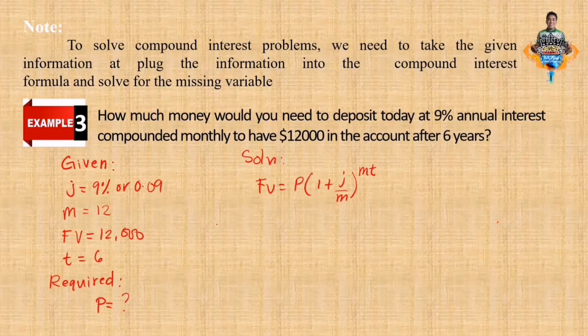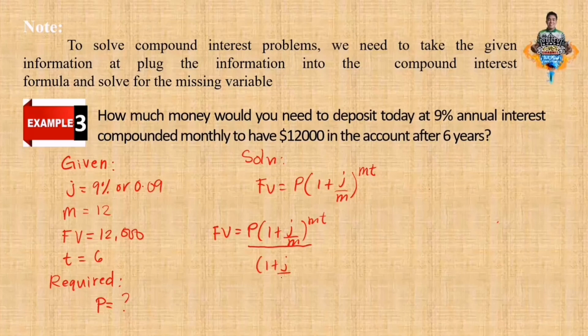Retain the FV equals P times 1 plus j over m, to the power of mt. We are so concerned with the principal, so we're going to divide both sides by 1 plus j over m raised to the power of mt. At the same side, 1 plus j over m to the power of mt. Cancel.